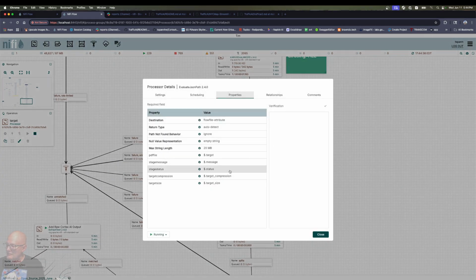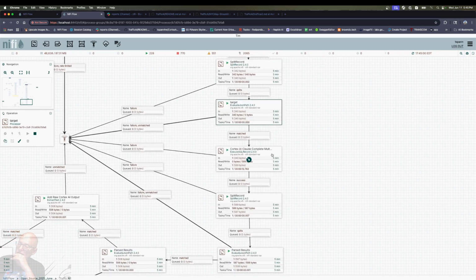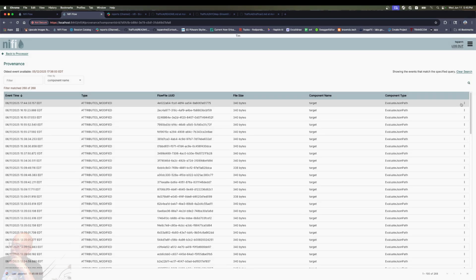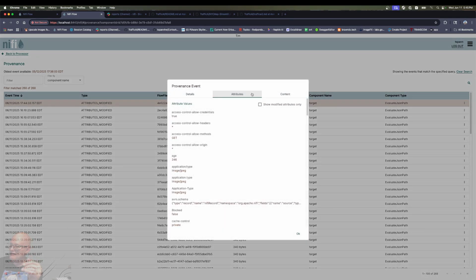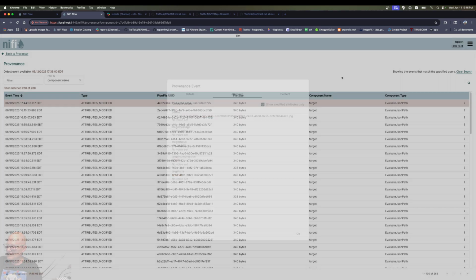And then I'm going to grab the fields I care about, the different things about doing the put, so I have those as metadata. And if we look at the provenance, we could see here the new metadata: the name of the file, were there any messages, it uploaded, and what the size is.